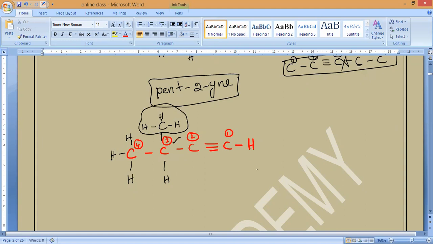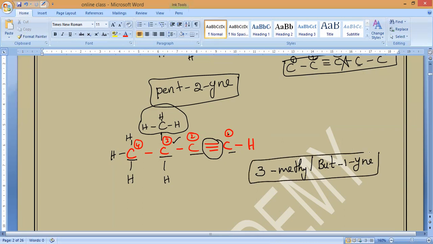Third carbon, so it will come 3. And what is that group? Methyl. So 3-methyl. And what is the parent chain, guys? 1, 2, 3, 4 maximum. What is that? But, but-. And where is the triple bond present? First carbon, so 1-yne. This is the name.